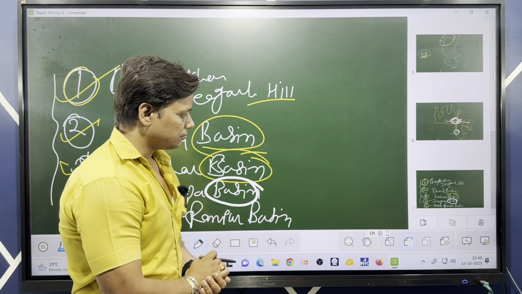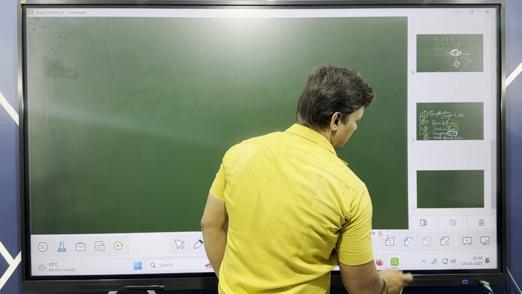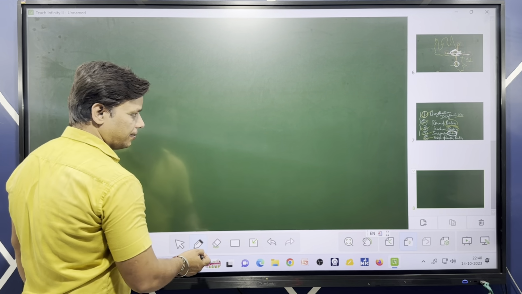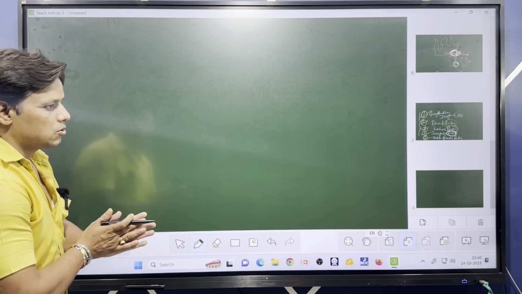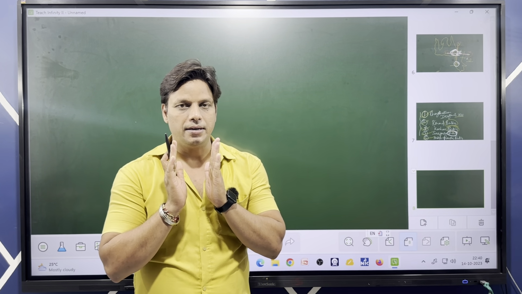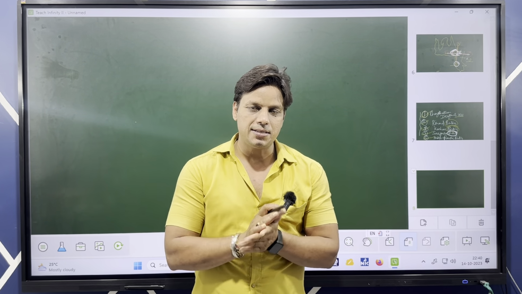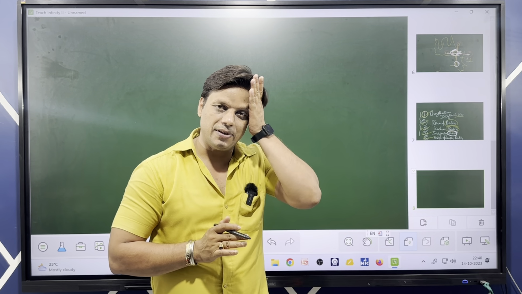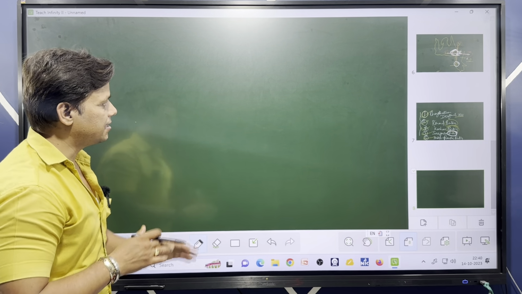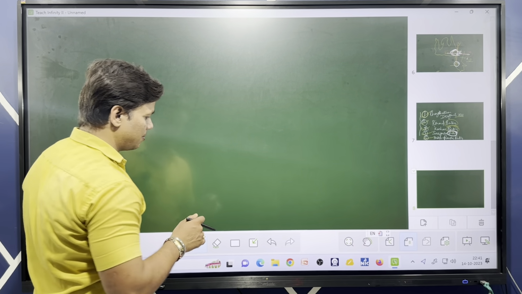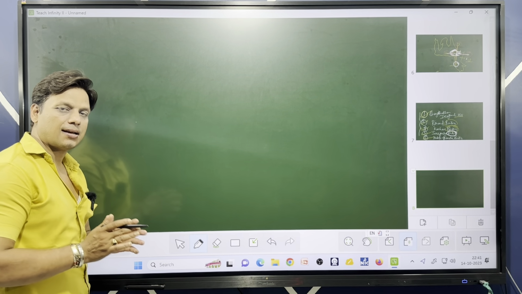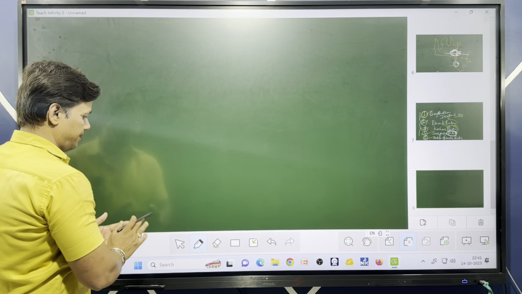So now let's jump to the division of the plateau of eastern Baghelkhand. In such case, we'll first cover the districts, okay. How many districts are covered by this plateau of eastern Baghelkhand? We'll see that first, and then we'll cover each region covered by the plateau of eastern Baghelkhand.